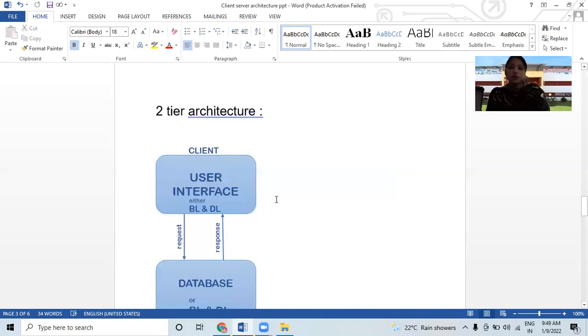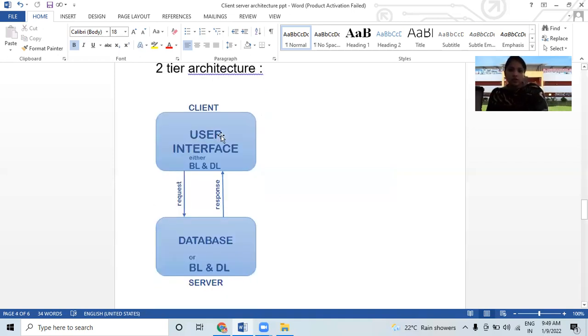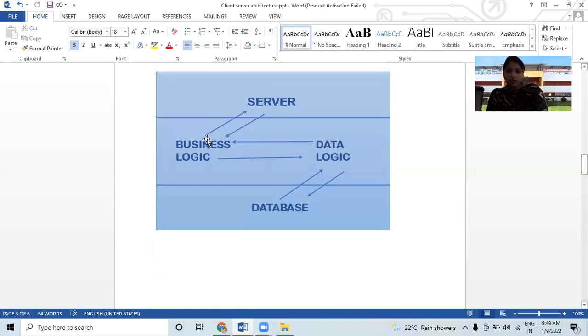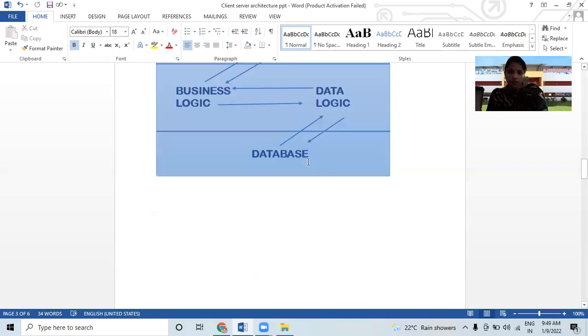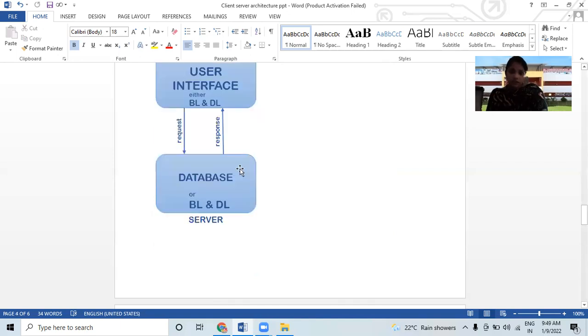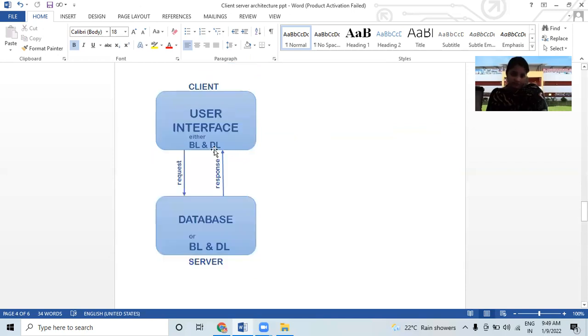Then let's discuss two tier architecture. Client user interface are present, and of course business logic and data logic. Here providing a particular service is cheapest and easy, but handling data is a little bit complicated here. So let's discuss what happens in two tier. See, all of this works here also, and business logic and data logic are there.